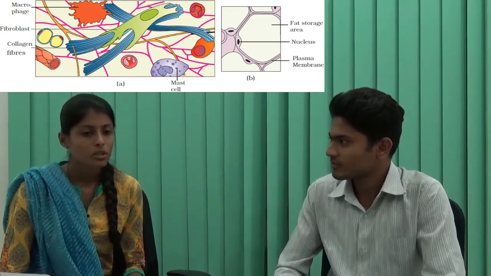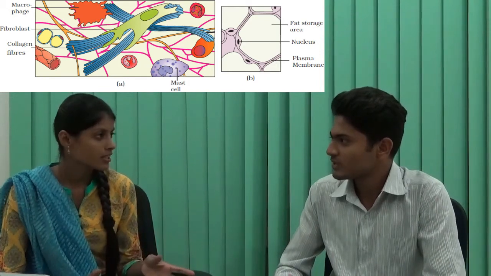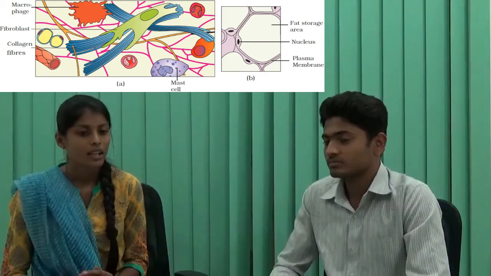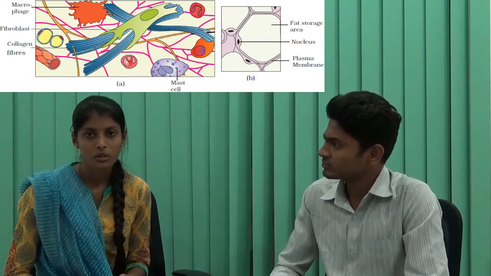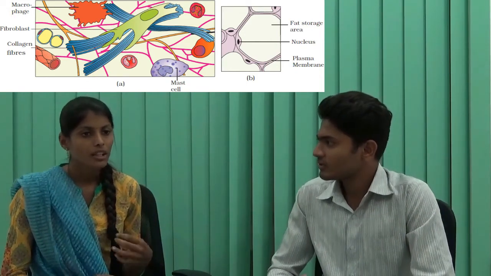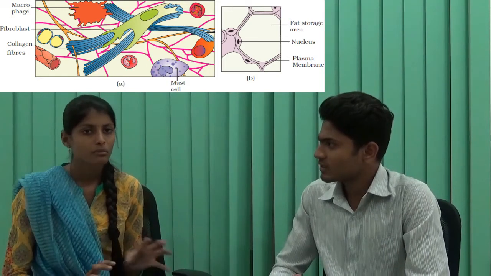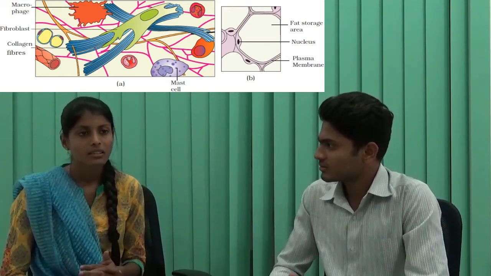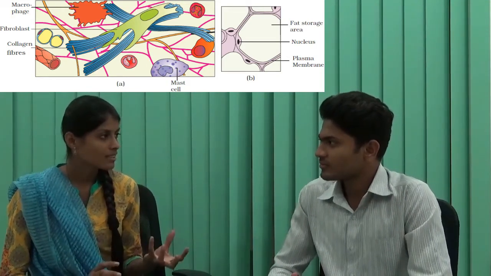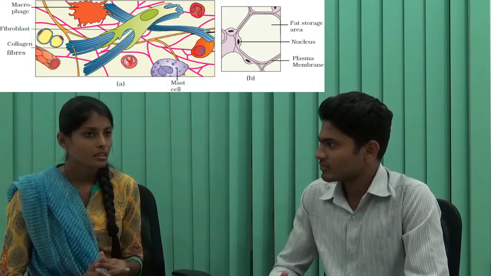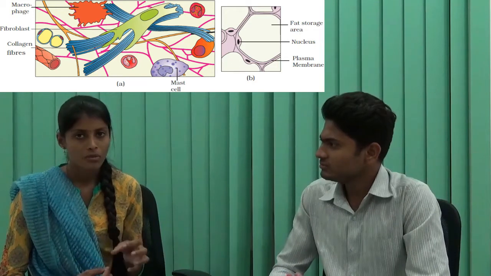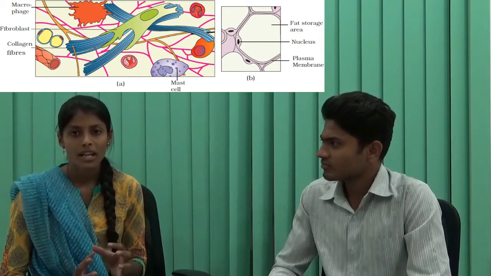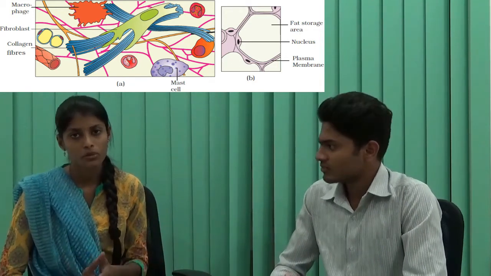In loose connective tissue, the cells will be loosely packed. In loose connective tissue, there are two types: areolar connective tissue and adipose tissue. In areolar connective tissue, there will be many air spaces, and in adipose tissue, fat cells are stored. If you are eating so much and the nutrients are not absorbed, they will be stored as fat in tissues like adipose tissue.